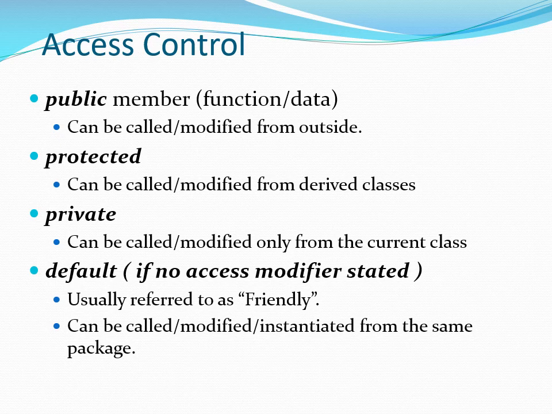Private access specifier. The private access specifier provides a more restricted level of access. Basically they can be called and modified only from the current class. So the data member of a class which is declared private is accessible at the class level only. So you use the keyword private to declare the member as private. And then there is the default access specifier.